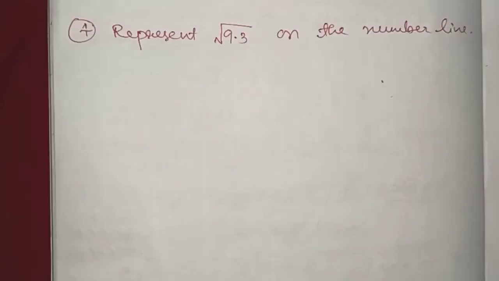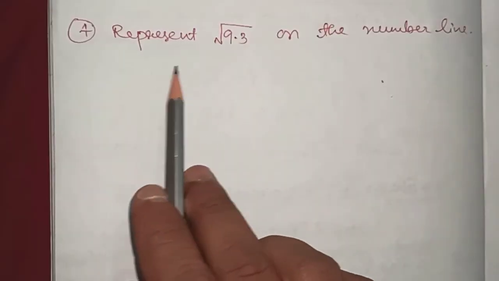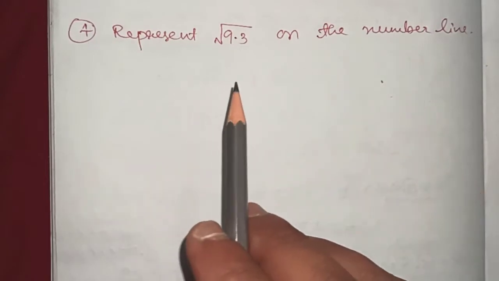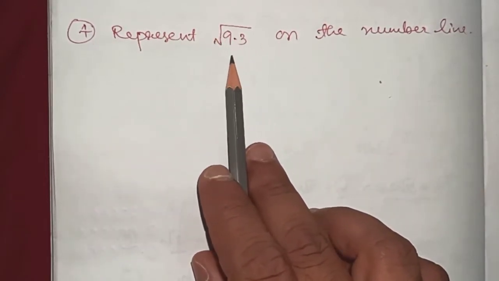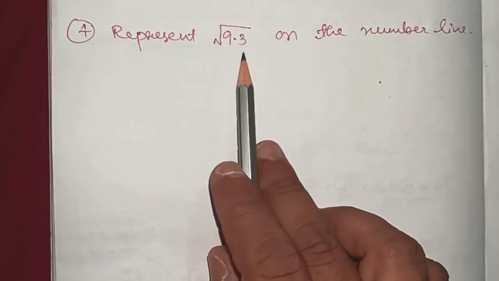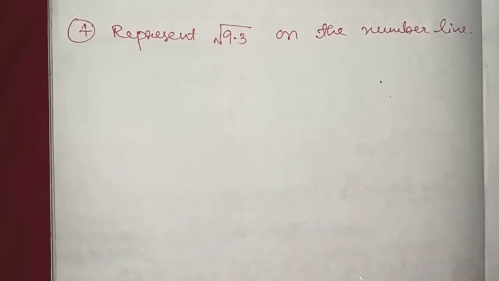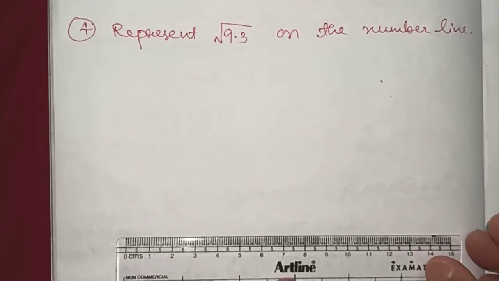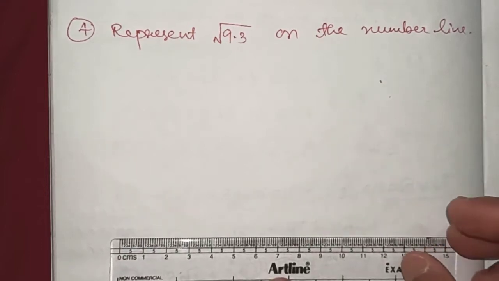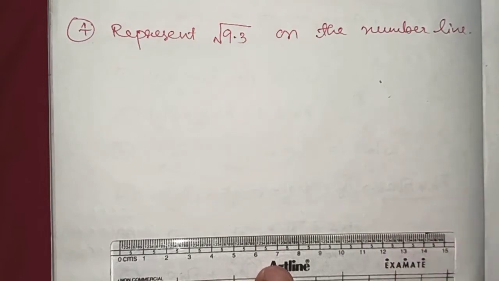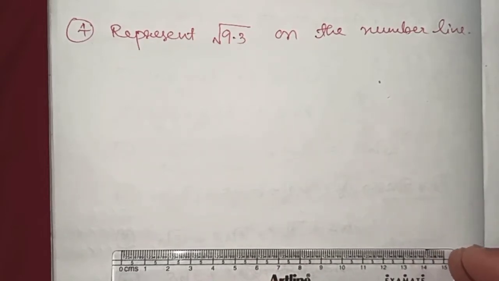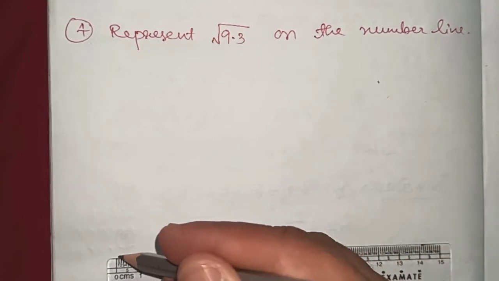Now question number 4. In question number 4 it is given, represent root over 9.3 on a number line. So we have to represent this number on a number line, that is a decimal number inside a square root. First of all we will draw a line which should be more than 9.3, because we have to represent 9.3 on a number line, so the length of the line should be more than 9.3. So I am drawing a line.